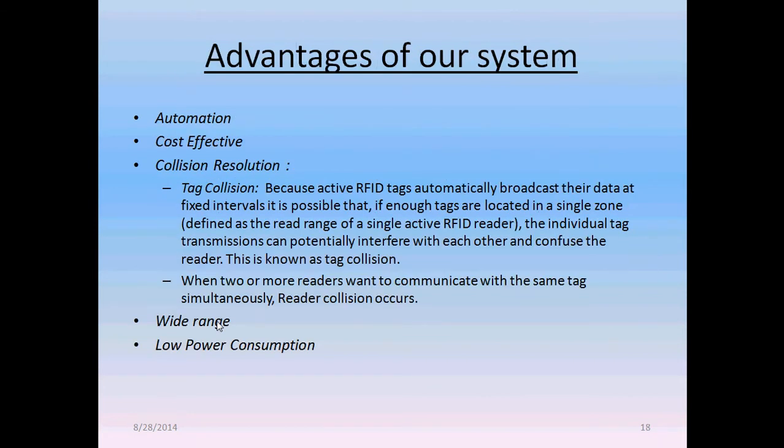Advantages of our system. Automation is the first advantage of our system, with cost effectiveness. Collision resolution is another advantage of our system. We have successfully reduced the tag collision and the reader collision. Tag collision occurs because active RFID tags automatically broadcast their data at fixed intervals. If enough tags are located in a single zone defined as the read range of a single active RFID reader, the individual tag transmissions can potentially interfere with each other and confuse the reader. This is known as tag collision.